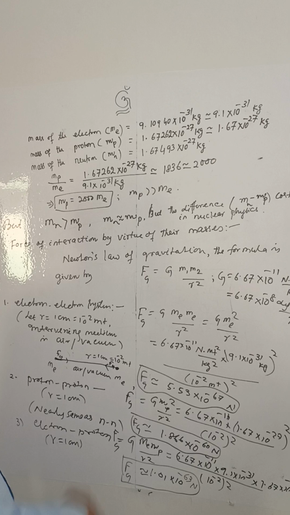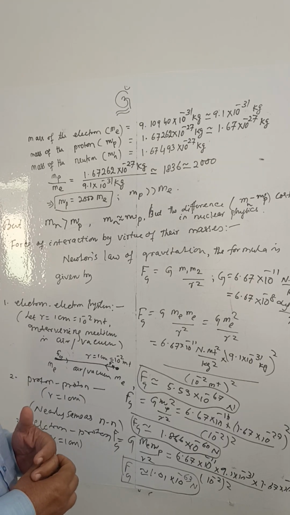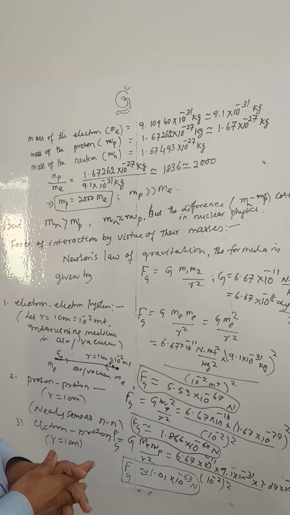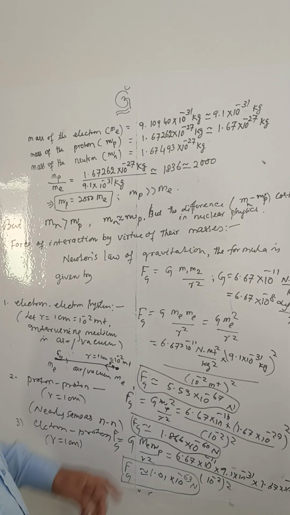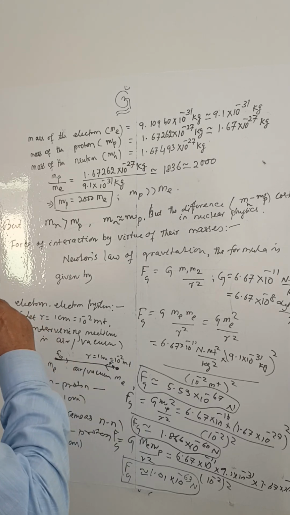Force of interaction: let us see, since the elementary particles possess mass, how do they interact? And you know, mass interacts with another mass with a force called gravitational force, and the formula to calculate the gravitational force is given by Fg is equal to G m1 m2 by r square, and G is equal to 6.67 × 10^-11 newton meter square per kg square, and in the CGS system it is 6.67 × 10^-8 dyne centimeter square per gram square.